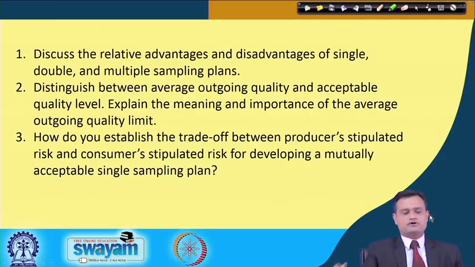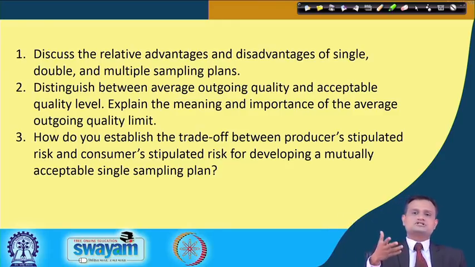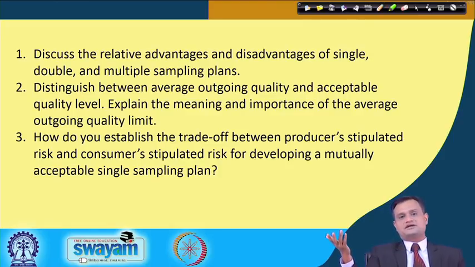Just before we end, let me float a couple of think-its. Discuss the relative advantages and disadvantages of single, double and multiple sampling plans. Distinguish between average outgoing quality and acceptable quality level. Explain the meaning and importance of the average outgoing quality limit, and how do you see the trade-off between producer stipulated risk and consumer stipulated risk, and devise a plan which is mutually acceptable to both.